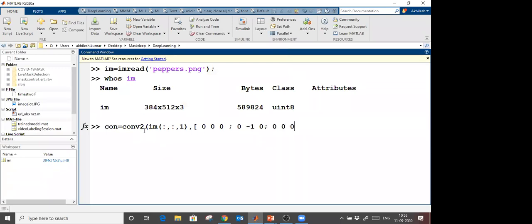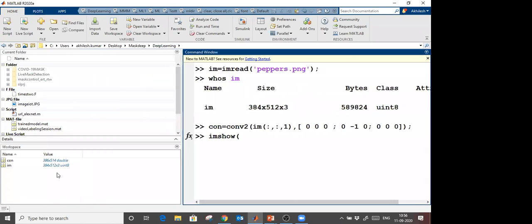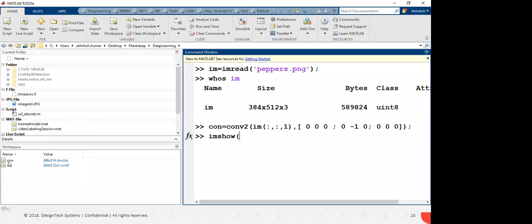What will it do? It will take the complement of that image. Okay. Now you see that convolution is done. If I want to see this image, imshow. Here you see that the original image was in unsigned integer type. Now after convolution, it is converted into a double precision floating type.